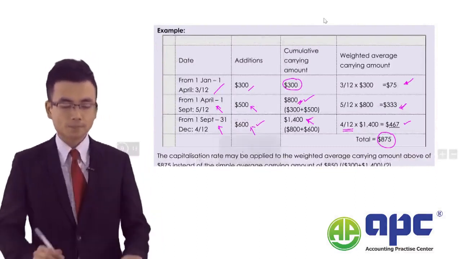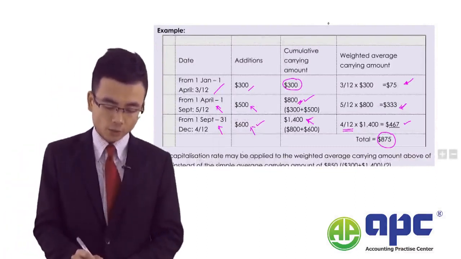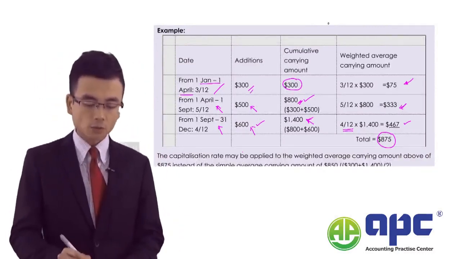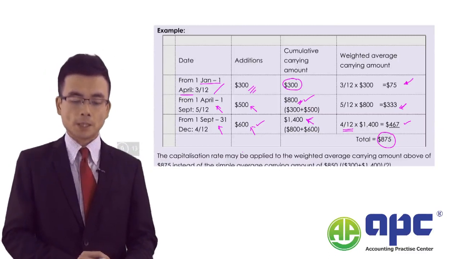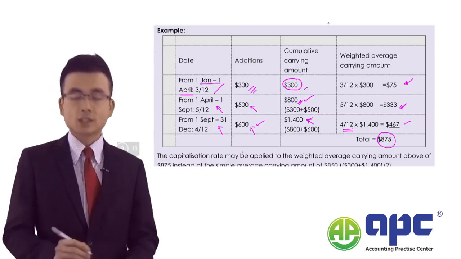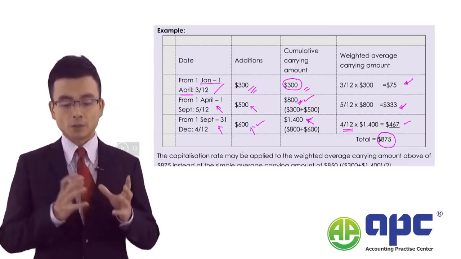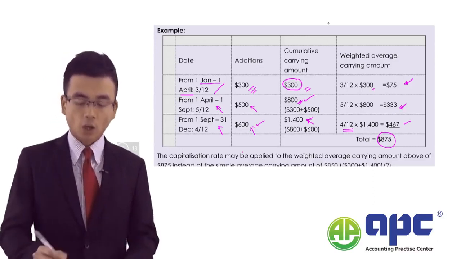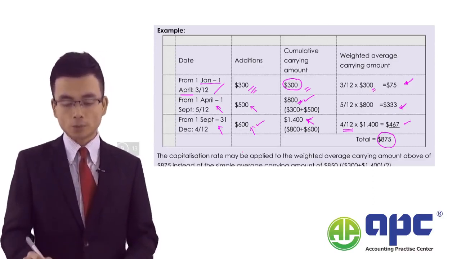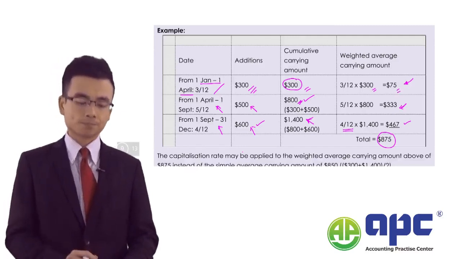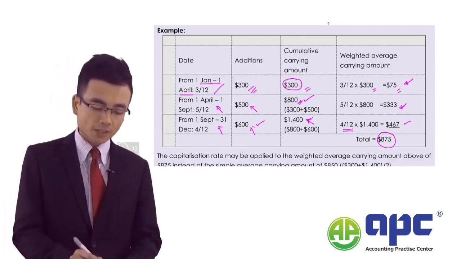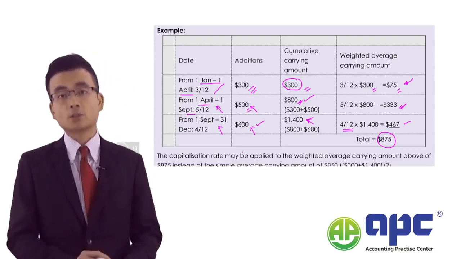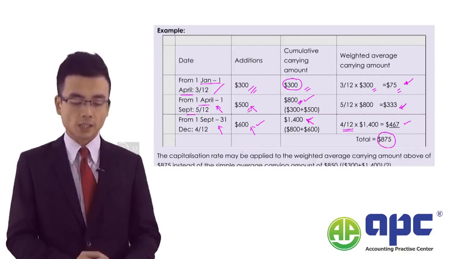So as you can see, from 1st January to 1st April, which means 3 months, we got additions of $300 of the PPE. So the accumulated carrying value from 0 plus 300 will be a total of 300. So we times by 3 months, and that will be $75 here. From 1st April to 1st September, we've got other additions of $500 here.